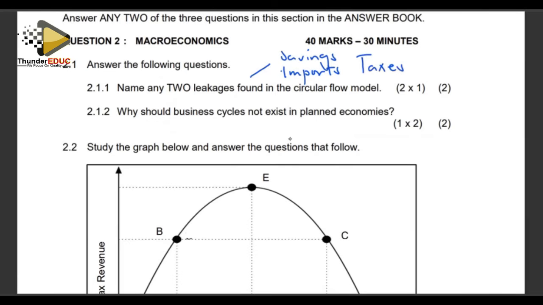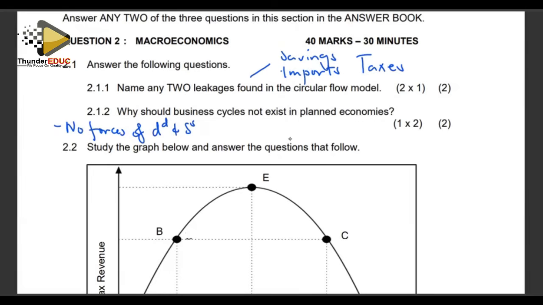Those are our leakages. Right, the next question is to say, why should business cycles not exist in planned economies? We are saying if we have a planned economy, we are less likely to have business cycles. Why? The main reason is there are no forces of demand and supply in play. There are no forces of demand and supply that affect the economy.